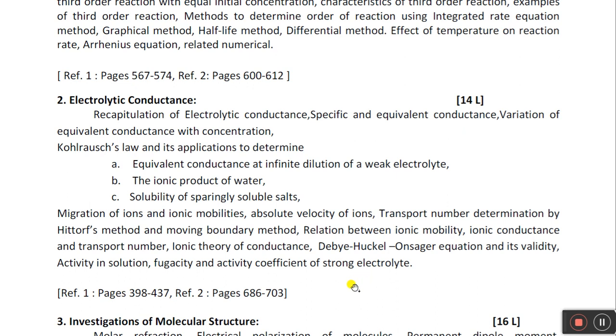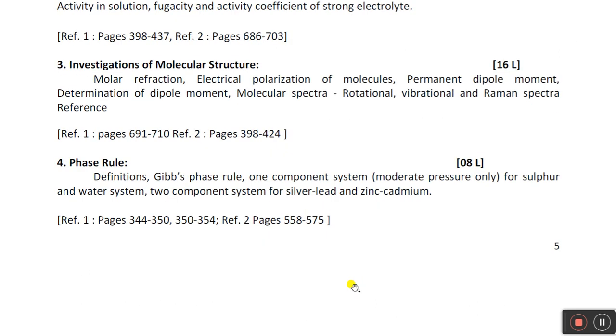electrolytes. So let us move to the next part, that is the investigation of molecular structures. Water has a V-shaped structure, methane has a CH4 structure, PCl5, phosphorus pentachloride, has a trigonal bipyramidal structure, and so on. So how in chemistry is the molecular structure of a molecule determined? This is the basic question.